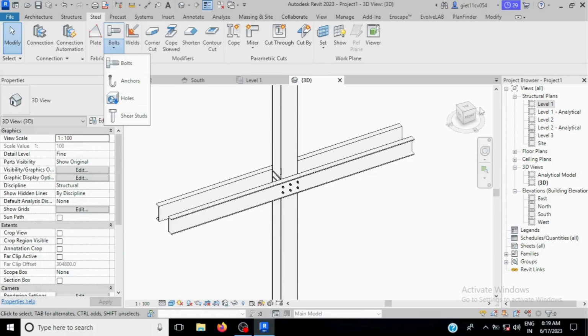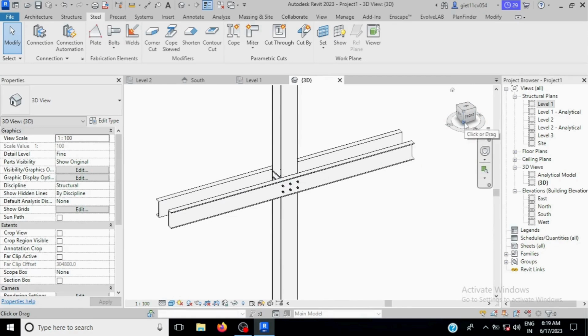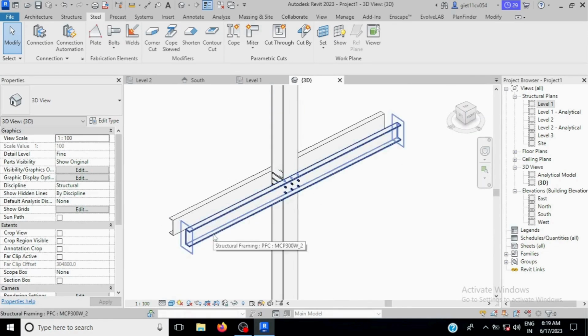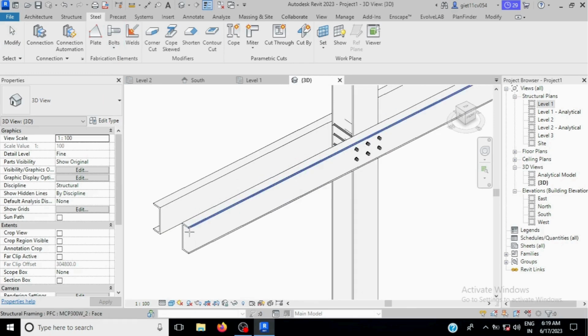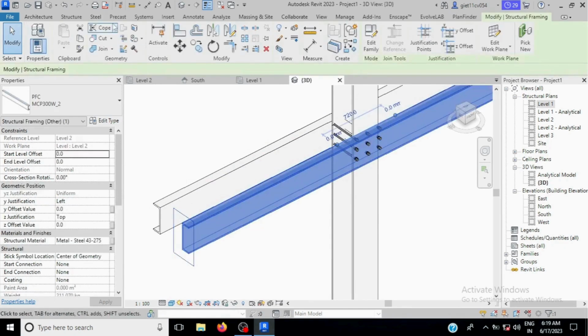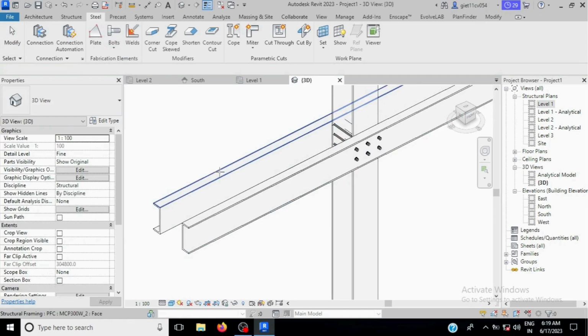Okay, for that we just take shear studs. Wait, first you have to select this beam, then you just go in steel and select the shear stud.